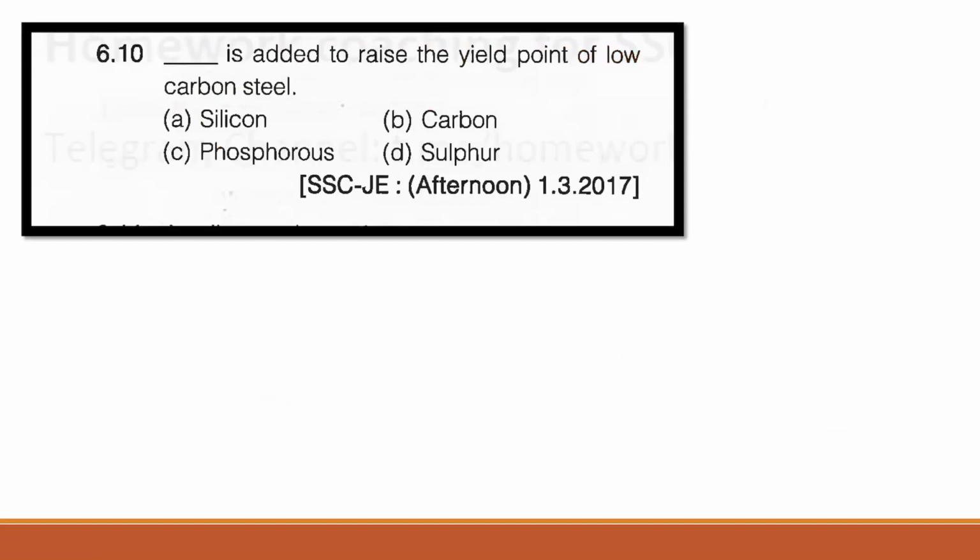Question number 10, blank is added to raise the yield point of a low carbon steel. Here the correct answer is phosphorus, right. So obviously it will not be carbon. Carbon is added to improve the hardness of the steel. Sulfur is not the answer. Silicon is not the answer. But phosphorus. Phosphorus is to raise the yield point.